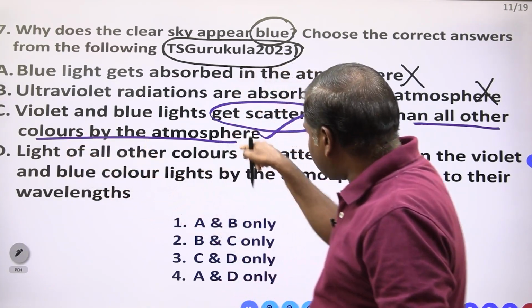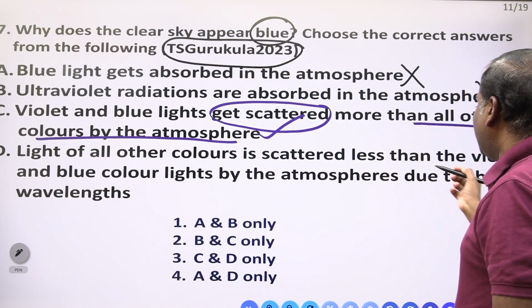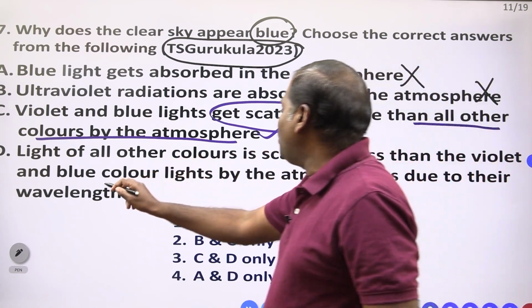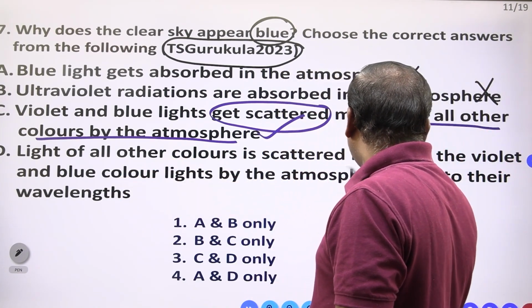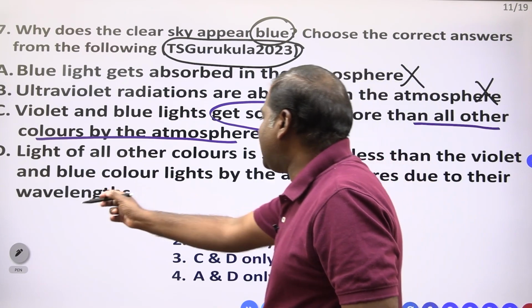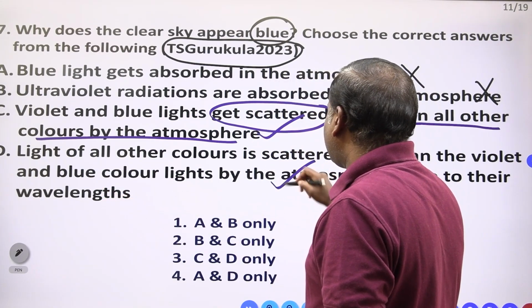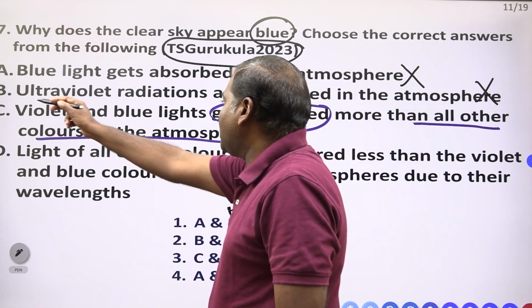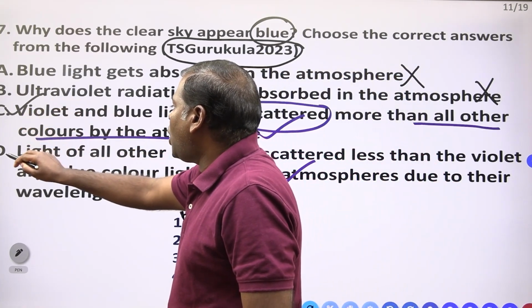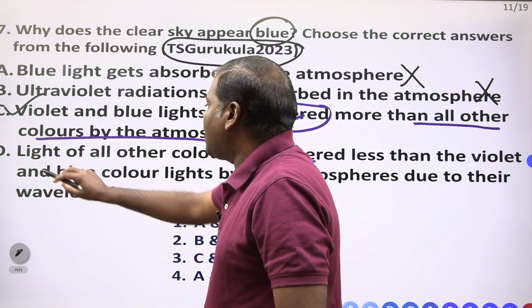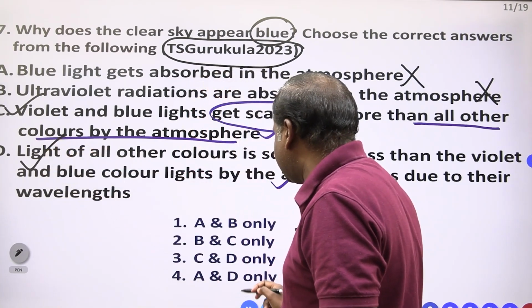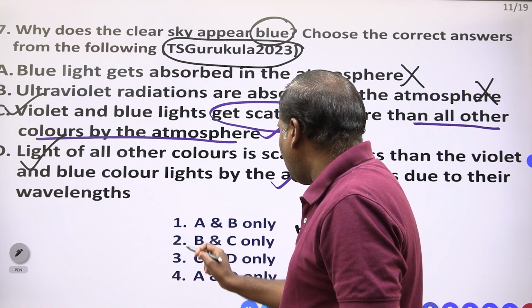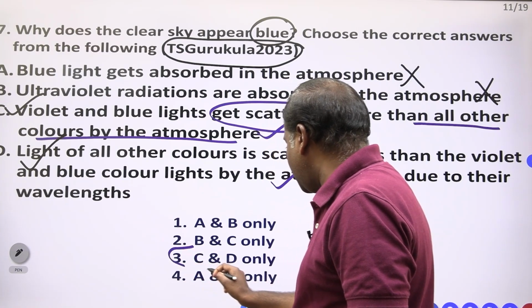Light of all other colors is scattered less than the violet and blue color lights by the atmosphere due to their wavelength. This one is also correct. Reversely they are giving this statement. Right? Which one is correct? Option C is correct. Option D is correct. Right? Option C and option D are correct.